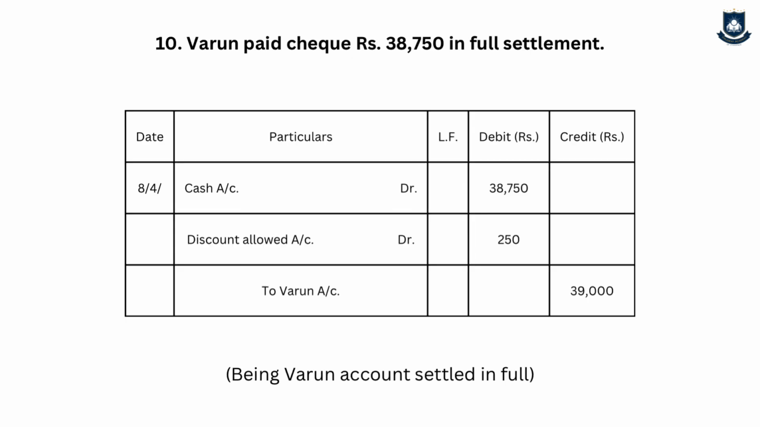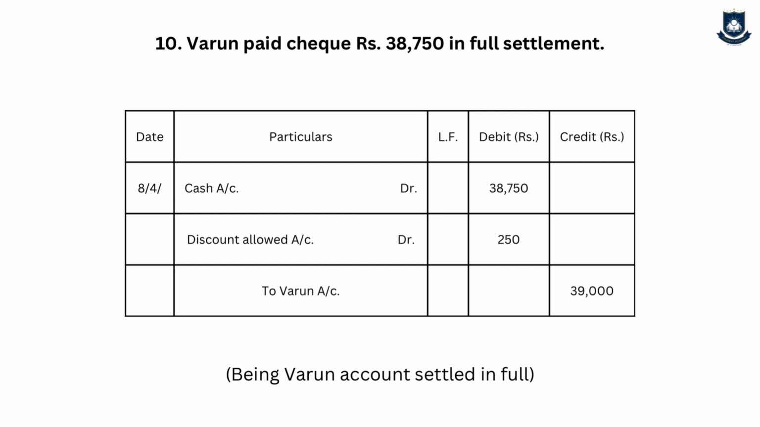In this transaction, Varun has paid rupees 38,750 in full settlement. As I have mentioned earlier, if the word full settlement is given in a transaction, we will have to check for discount allowed or discount received. So the journal entry will be bank account debit because we have received through check. Bank balance will increase, bank account debit.